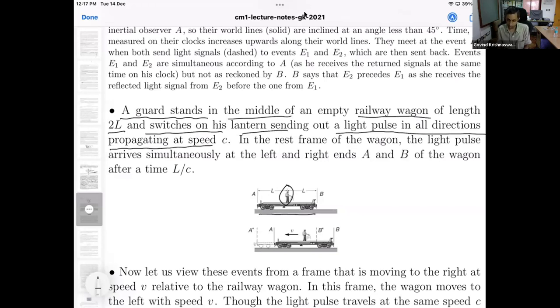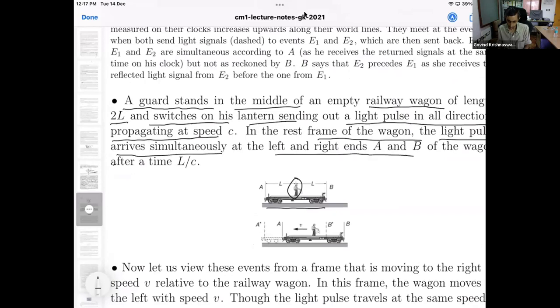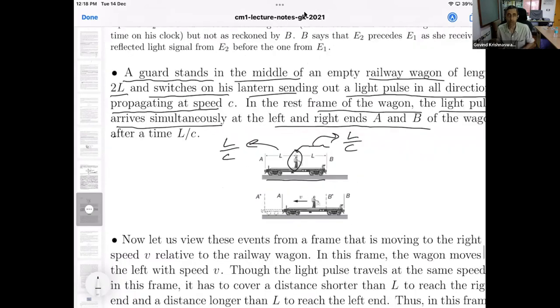Now, in the rest frame of the wagon, the light pulse arrives simultaneously at the left and right ends A and B of the wagon. Because the distance is the same and the speed of light is the same in both directions, the distance to B is covered in a time L upon c, and the distance to A is covered in a time L upon c. So according to the guard on the wagon, the light reaches the two ends simultaneously.